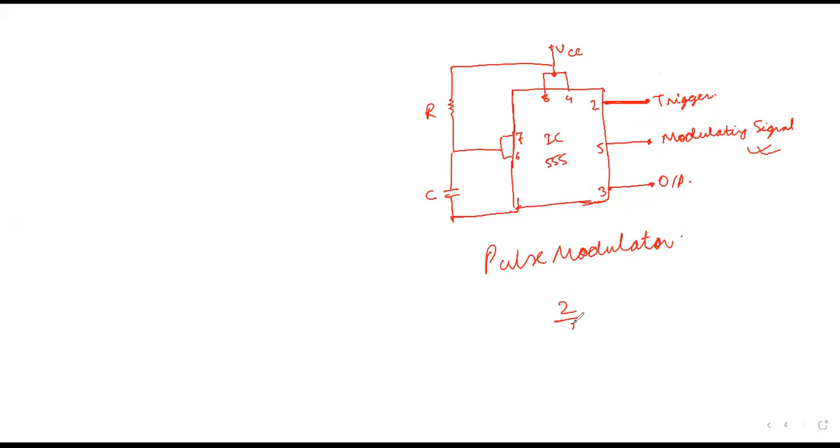So 2/3 of VCC is the control voltage, and the modulating signal will change it.